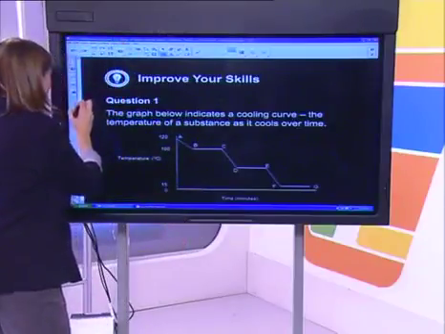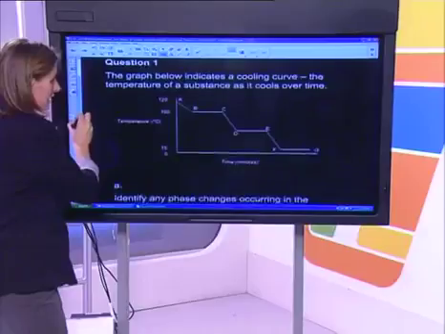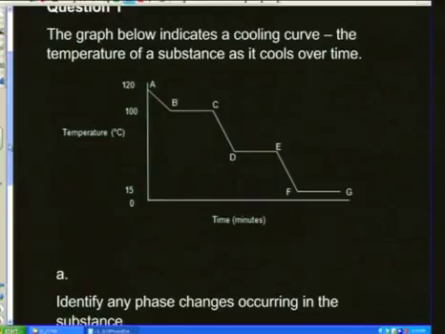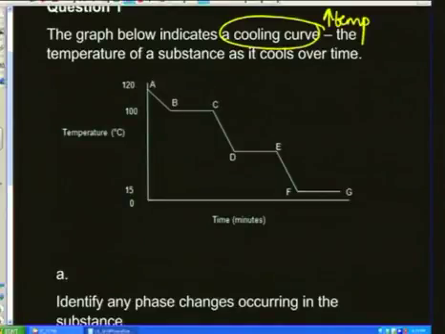And so, to interpret the graph is very important. The graph below indicates a cooling curve. That's helpful because it's saying that we're starting at a high temperature and we're going to be cooling it down.